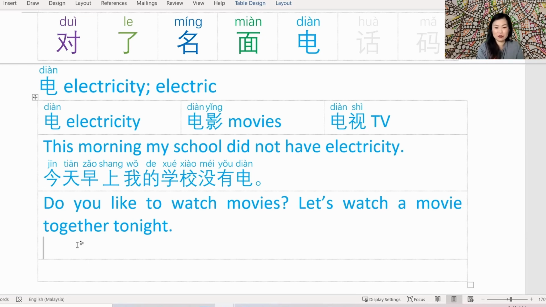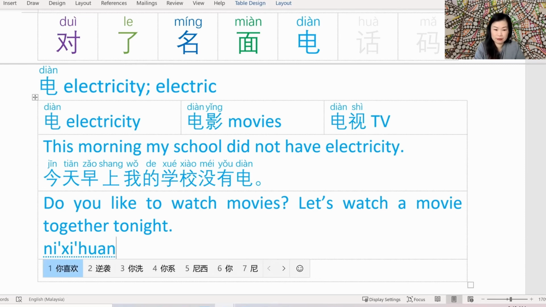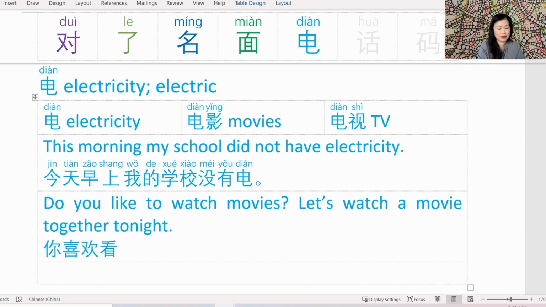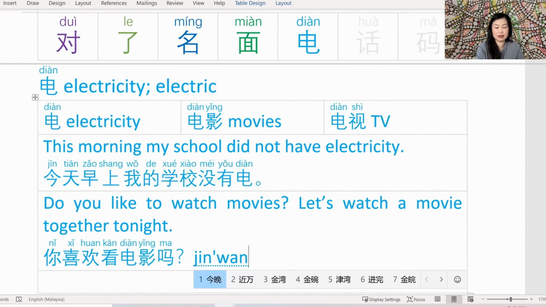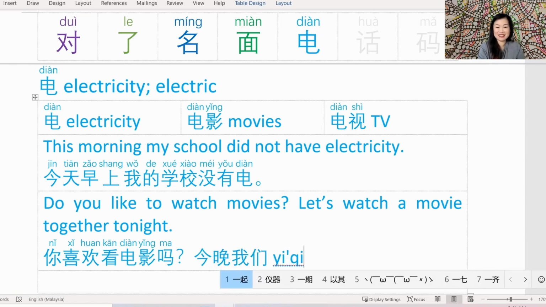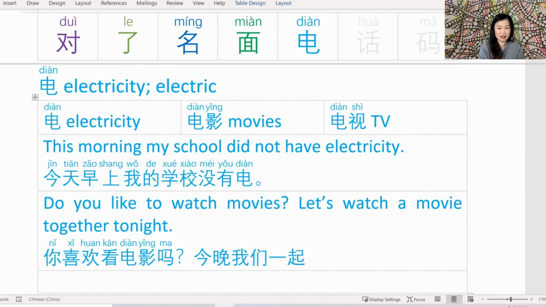So let's translate the first one. 你喜欢看什么？看电影. And because it's a question, I will put a 吗？你喜欢看电影吗? Then the second part is 今晚 tonight. 我们一起 together. Together, what are we gonna do? 看电影. 今晚我们一起看电影.